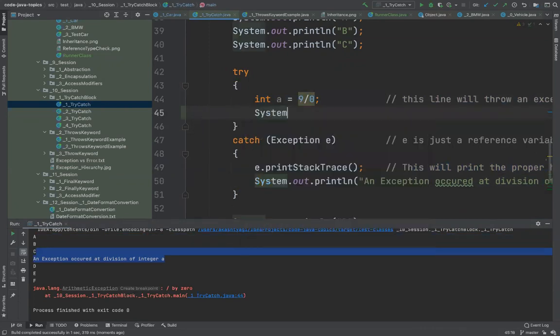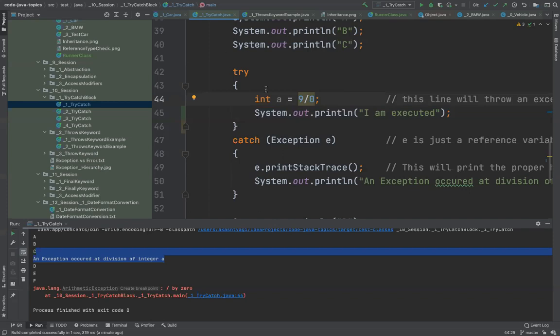I'll say system.out.println I am executed. What do you think? Will this line get executed? Can anyone tell me, will this be executed or not? No, sir. Okay. Anyone saying yes, this line will be executed? Yes, I think this should be executed. This should be printed.